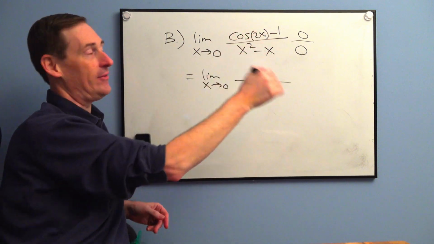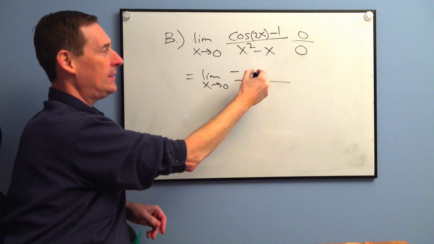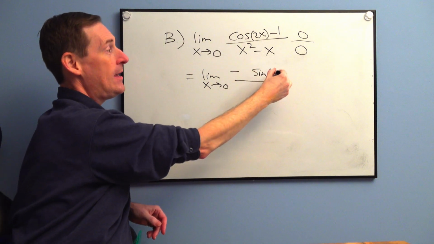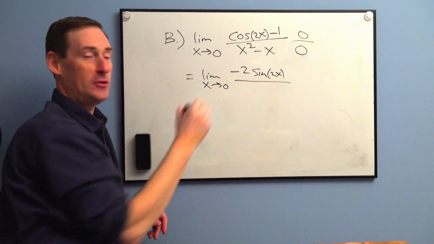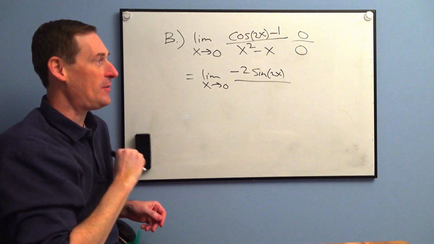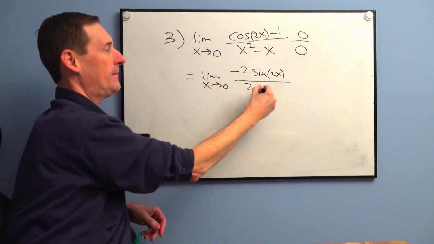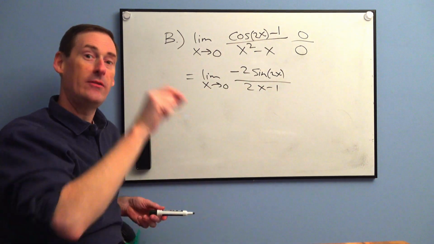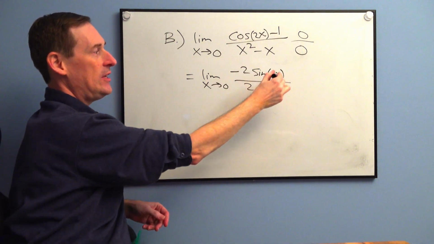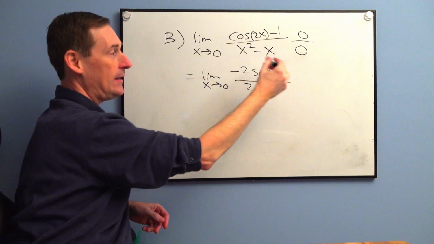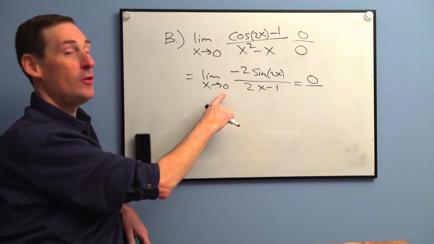All right, let's take the derivative. Isn't the derivative of cosine negative sine? So I'm going to put negative. I'll leave a little strategic gap right there. Negative sine of 2x, chain rule 2. Let's promote that to a coefficient. Negative 2 sine of 2x. 1 becomes 0. And that's going to be 2x minus 1. Okay? Take a derivative, retry. Take 0, plug it in. The sine of 0 is 0 times negative 2 is 0 on top. Oh no, we're going to get indeterminate form again.